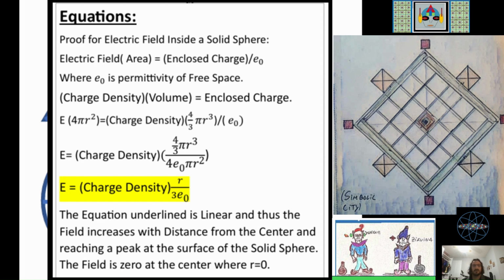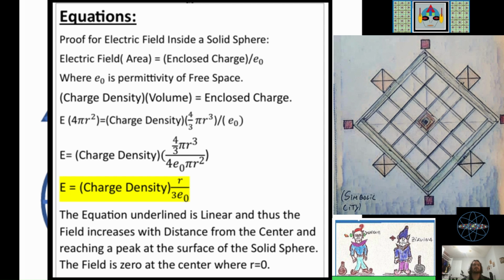As you can see, there's a linear relationship because the R is not at the bottom, but it's at the top, and it's not squared, so the graph will not look like a curve, but will rather look like a straight line. The equation underlined is linear, and thus the field increases with distance from the center, reaching a peak at the surface of the solid sphere. The field is zero at the center where R equals 0, like I said before.